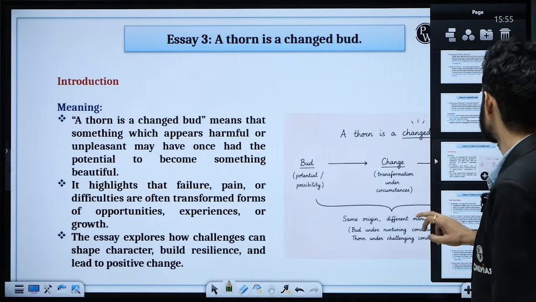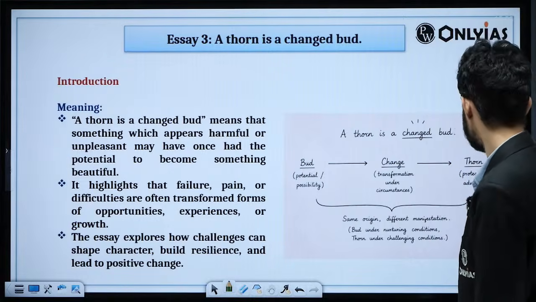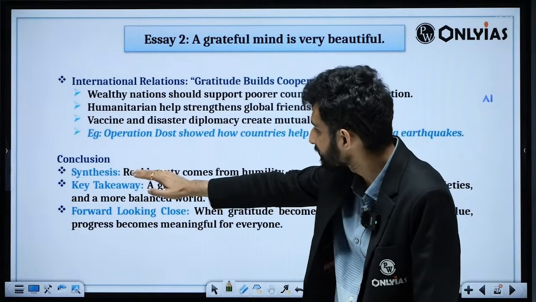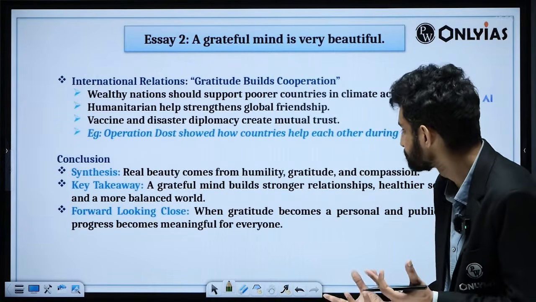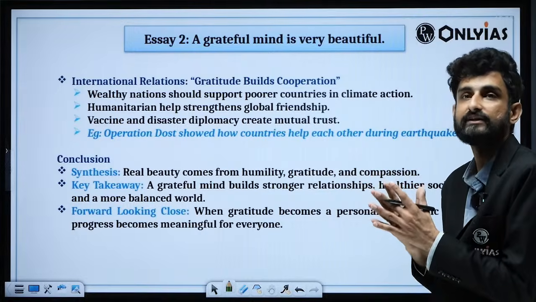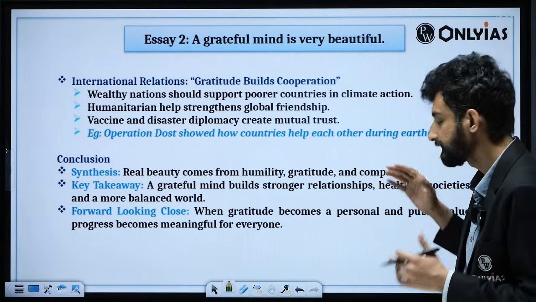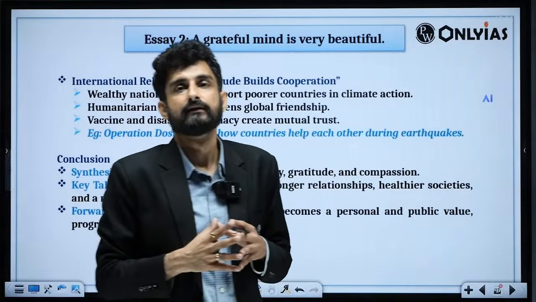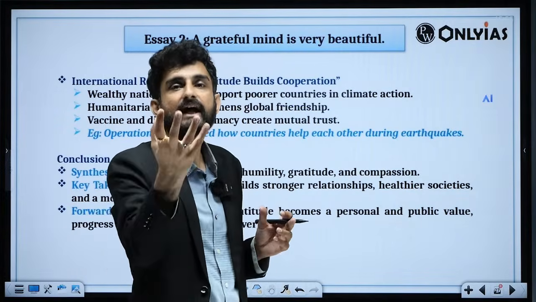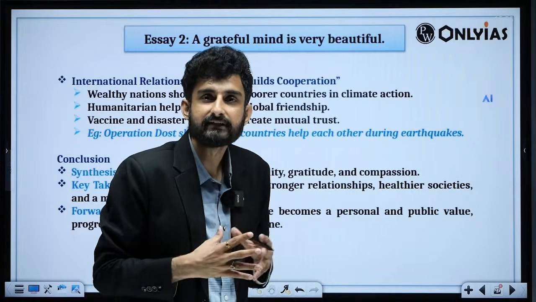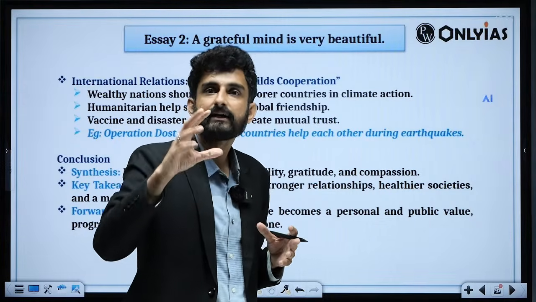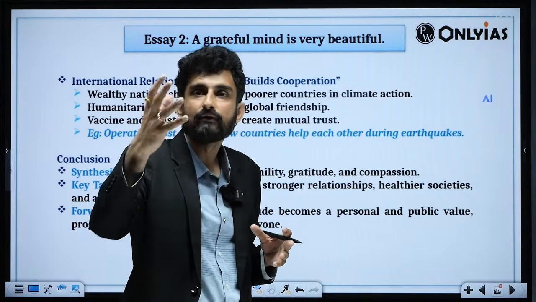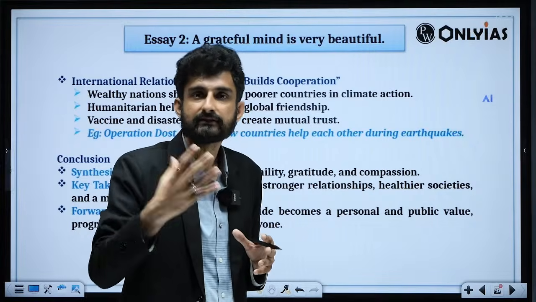Now further, let us come to the conclusion of it. So what we can say is that real beauty comes from humility, gratitude, thanking attitude, and compassion. What is compassion? Compassion is empathy at work. What is empathy? Empathy is that I'm able to understand the pain of the other individual.